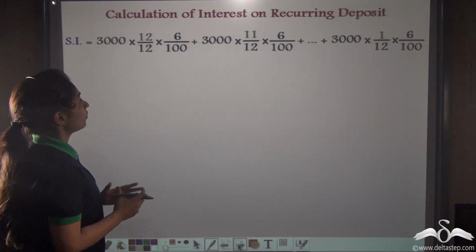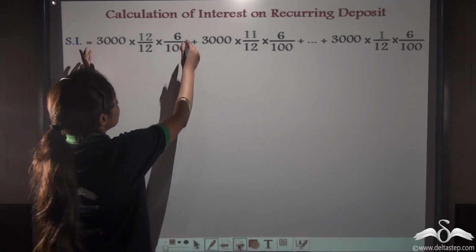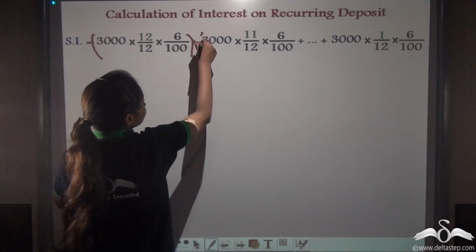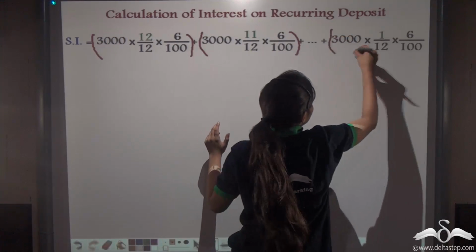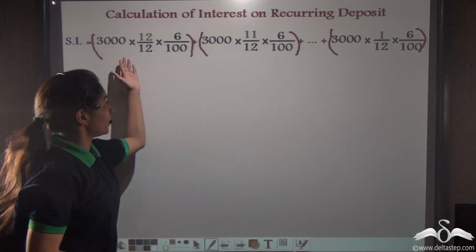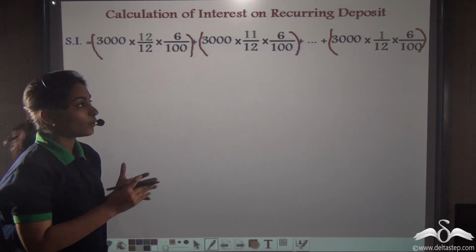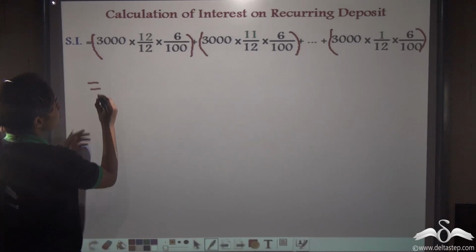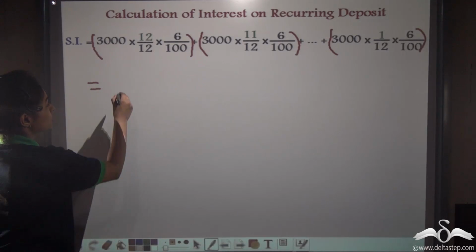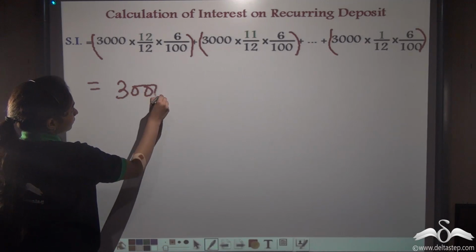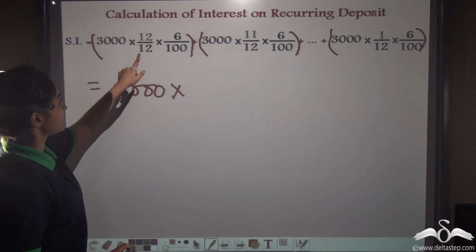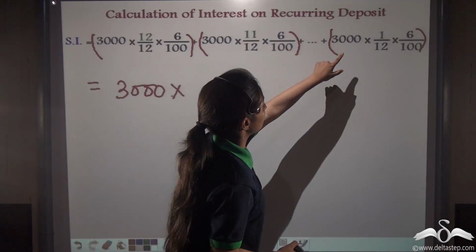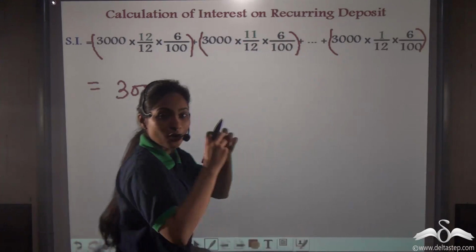Right? Now instead of calculating these separately and then adding it up, what we can do? We can take out the common ones. So 3,000 in common in every term. So 3,000 into, now I can see that 12, 11, 10, 9 until 1, this forms a series.